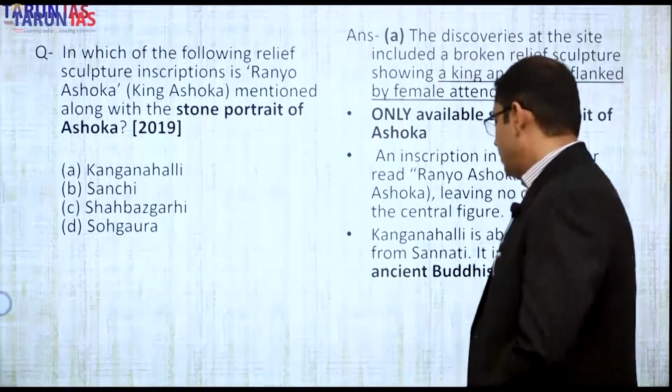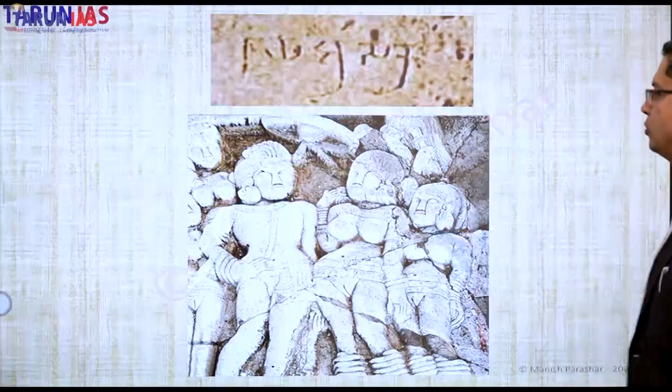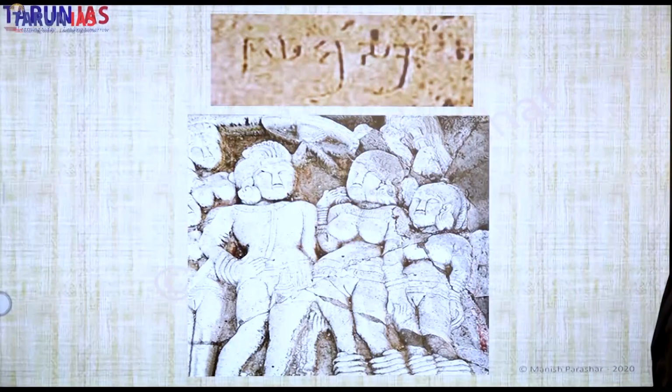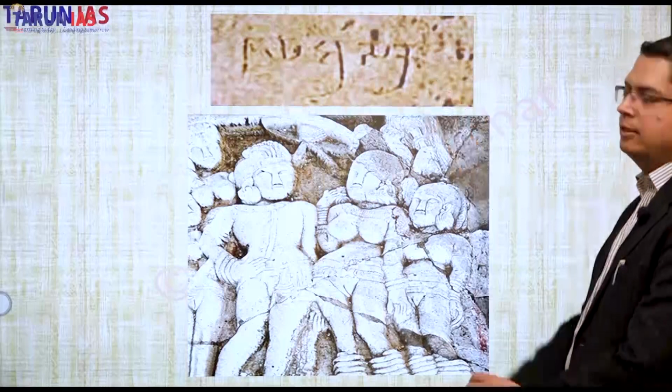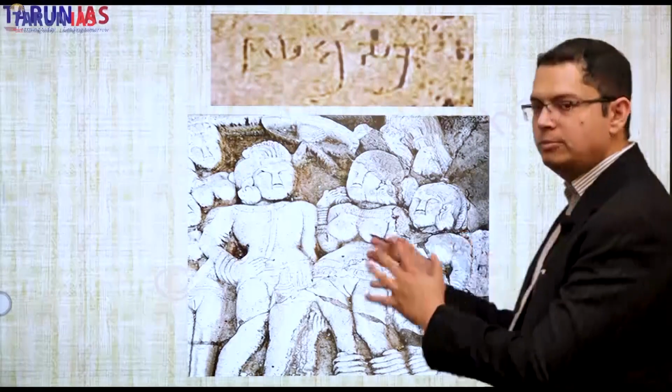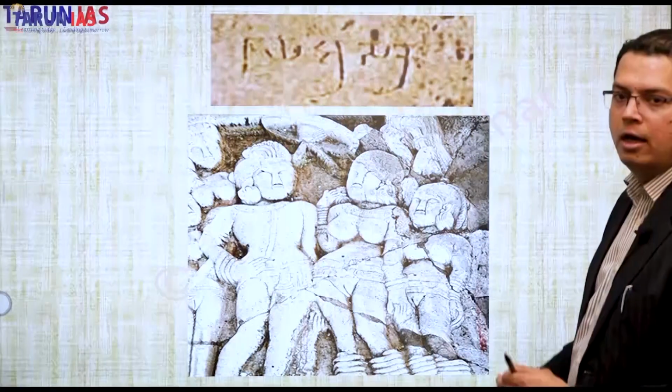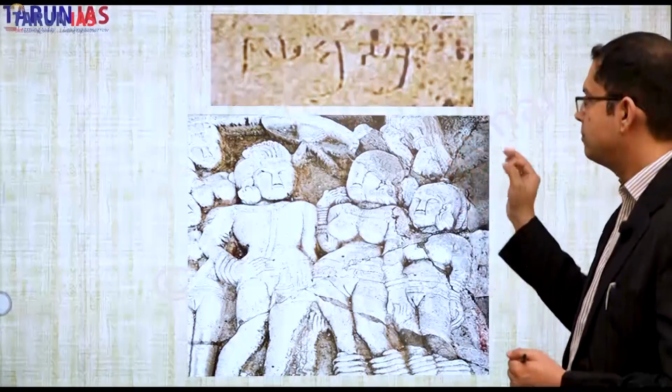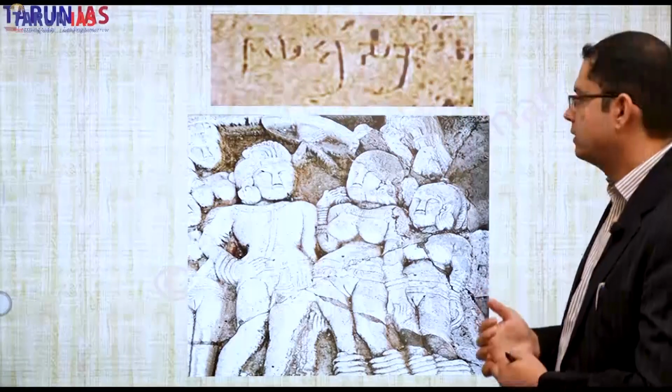And what this image is, I'm going to show you. This is the image. This is Ashoka with his queen and the other accompaniments. And there is an inscription which mentions King Ashoka, Ranyo Ashoka. And this is the only image with Ashoka's name, Ashoka's sculpture and image. That is why the Kanganahalli Ranyo Ashoka image, that is sculpture and inscription, is the only one of its kind.